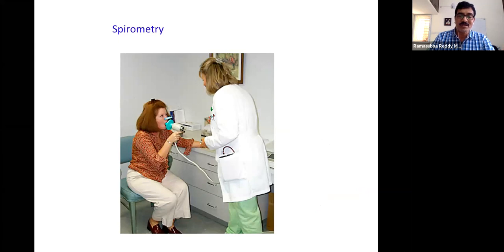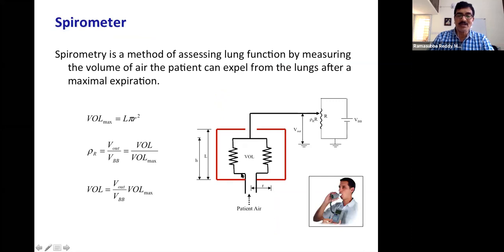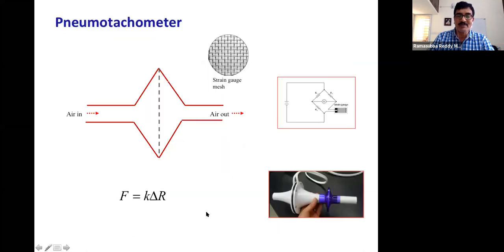So this is the one we can see in hospitals, how it is being blown. Once we blow into this unit, that will be recorded and connected to a computer, and all the parameters will be displayed on the computer. These are again calibrated, as I said earlier, based on the amount of volume that each blowing mouthpiece is used, and all those parameters are calculated.